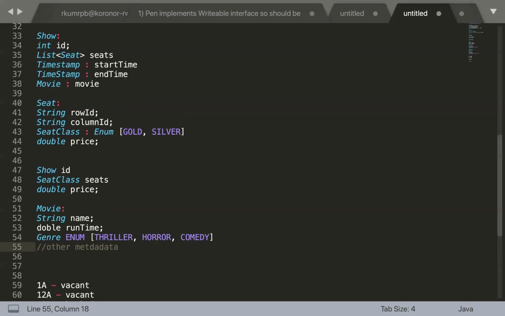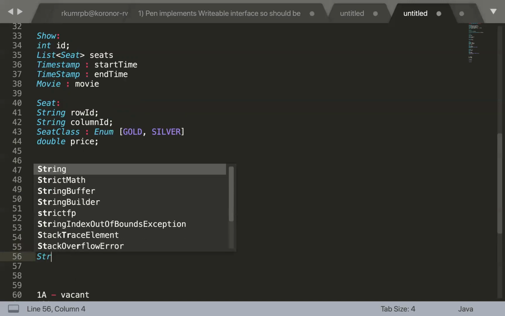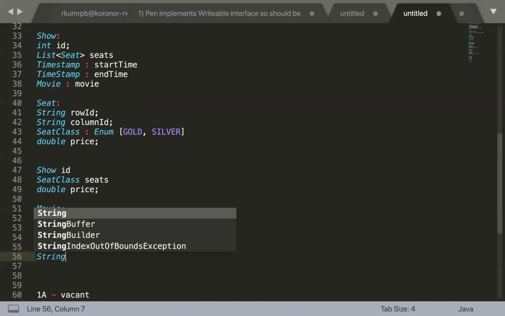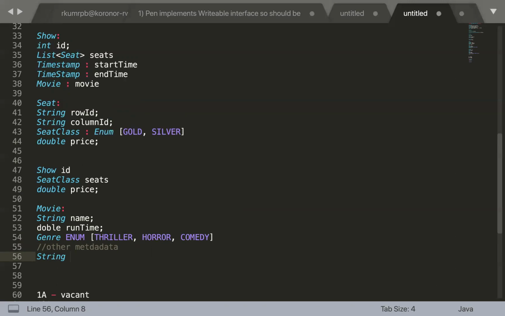So I just have one doubt. For a given movie itself, there will be multiple languages. Say, for example, in English, Tamil, Hindi, and all, the same movie will be dubbed. So for that particular thing, are we going to have it as a separate movie, or, let's say, given a movie, we'll be having a list of languages, in which all languages the movie is available? So how is it?